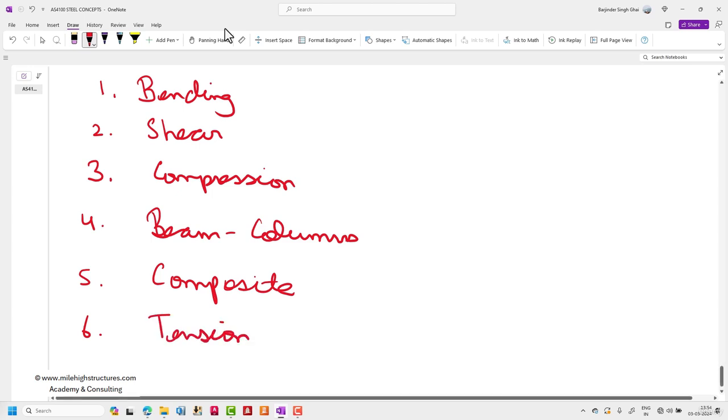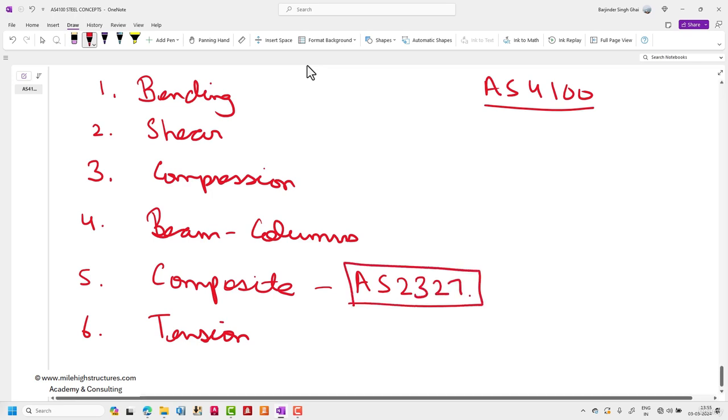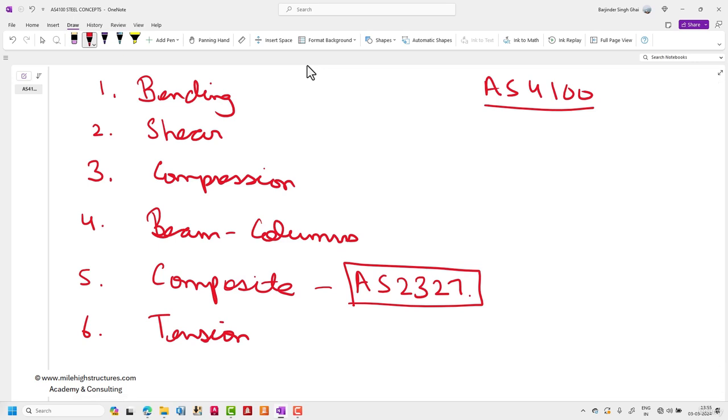So if we are talking about all of these procedures, AS4100 has different sections to deal with all of these different behaviors of structural steel, except for composite, which is covered in a separate structural steel code. That is, I think, AS2327. So that code deals with the design of the composite section, and we shall be discussing it at the end of this video lecture series.